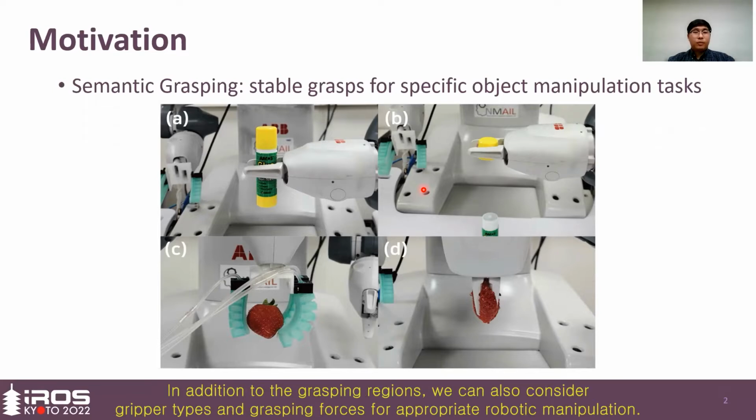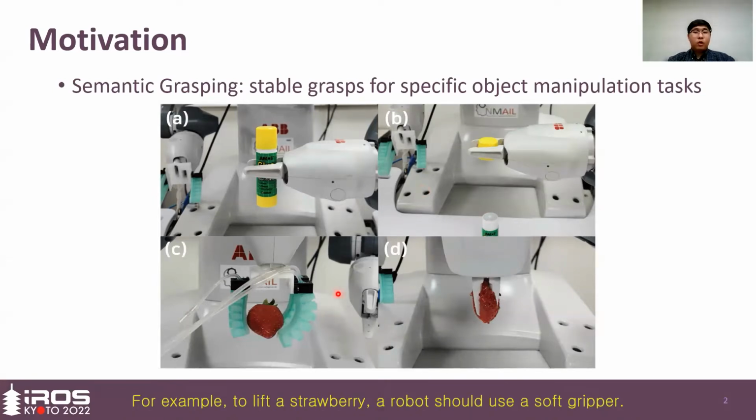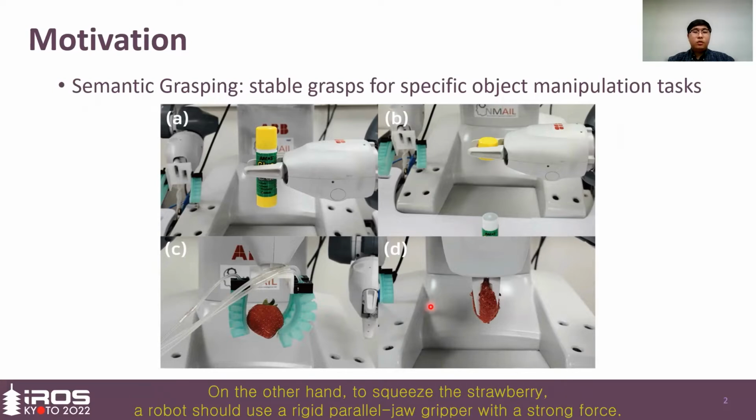In addition to the grasping regions, we can also consider gripper types and grasping forces for appropriate robotic manipulation. For example, to lift a strawberry, a robot should use a soft gripper. On the other hand, to squeeze the strawberry, a robot should use a rigid parallel jaw gripper with a strong force.